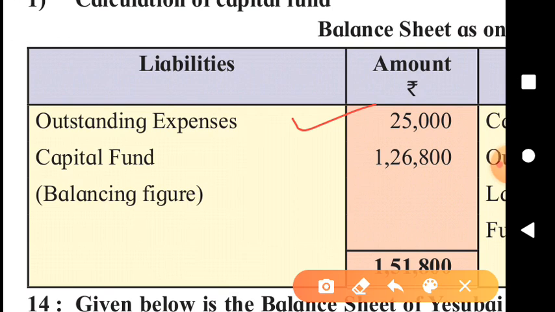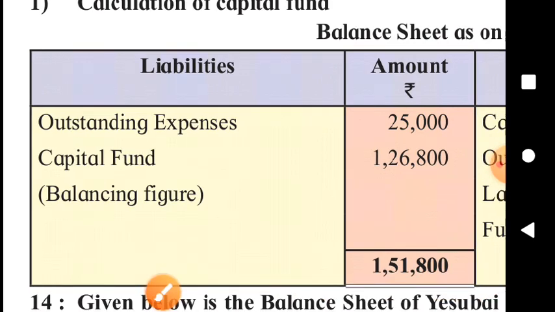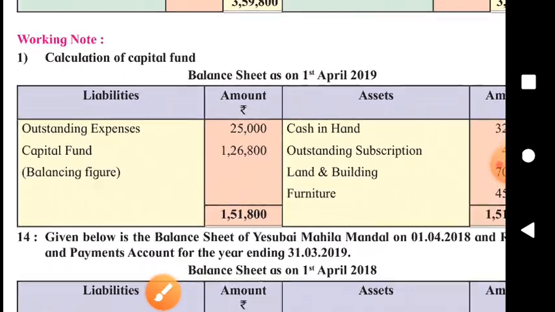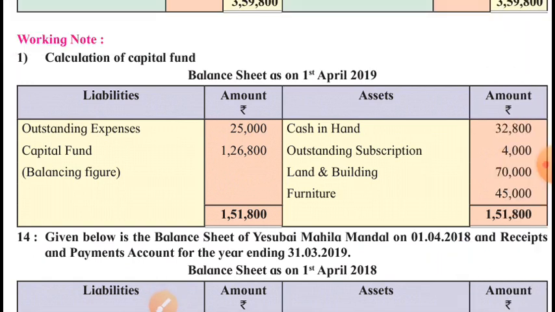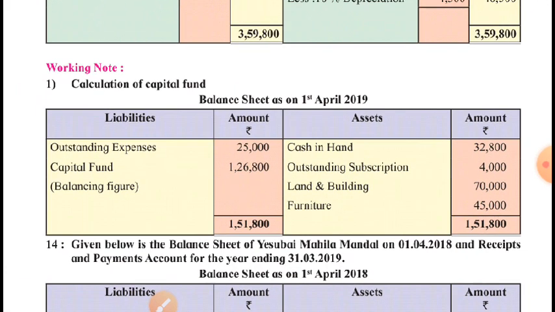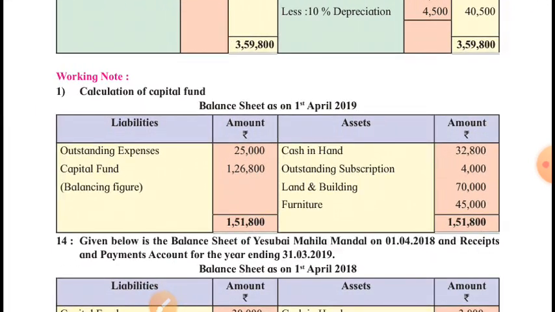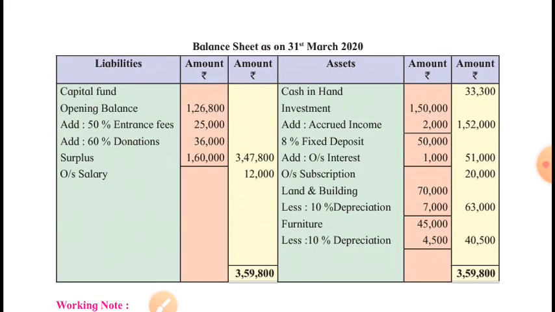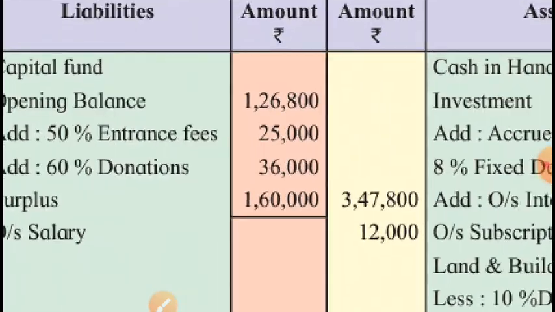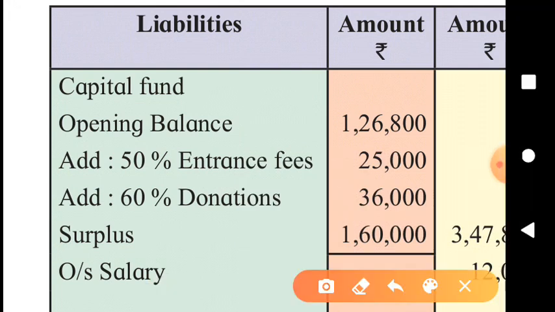So total of assets minus liabilities, the capital fund is 1,26,800. This is the opening balance sheet, and we have ascertained the capital fund now, the opening capital fund, and it will be shown in the inner column of the new balance sheet. 1,26,800 opening capital fund.